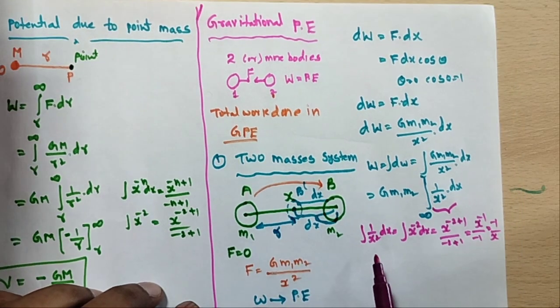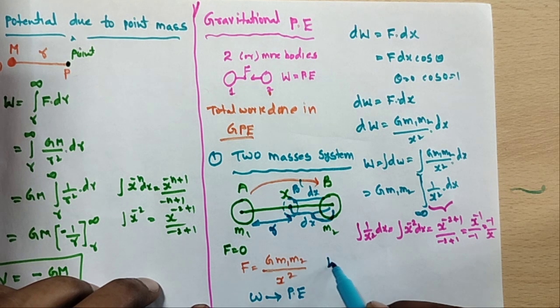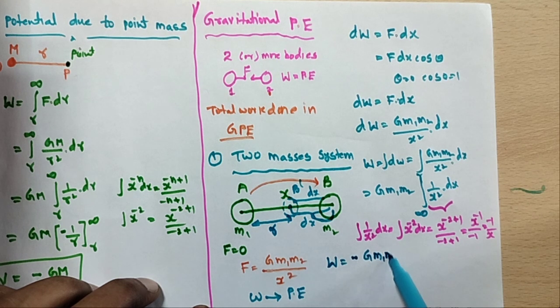This is the integral formula for 1 by x square. Therefore W is equal to minus G m1 m2 by x, using the limits, where x is r.